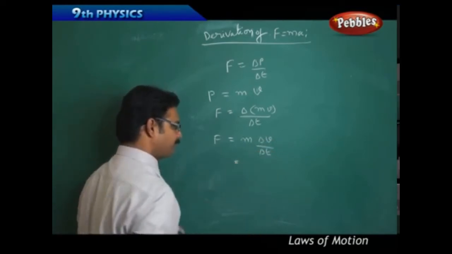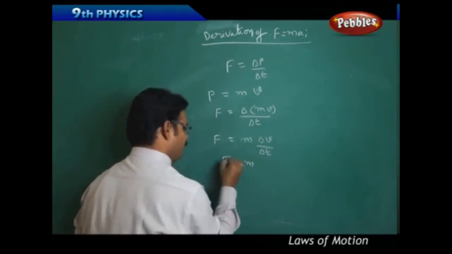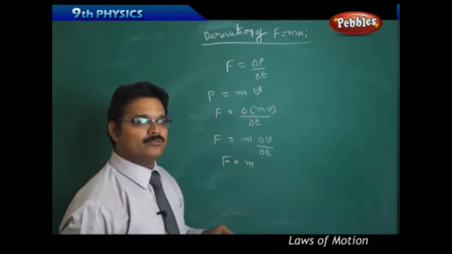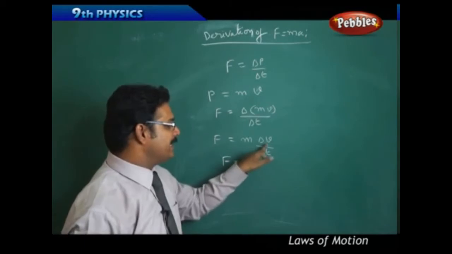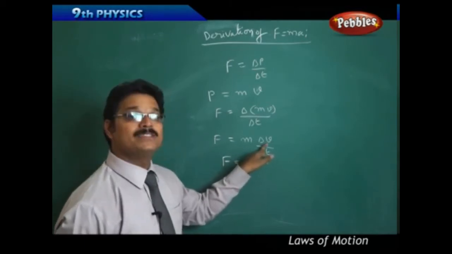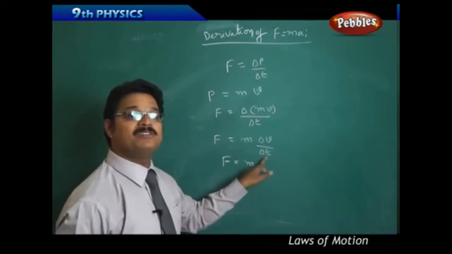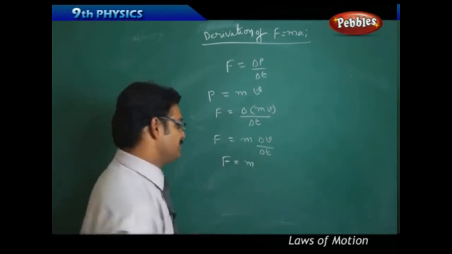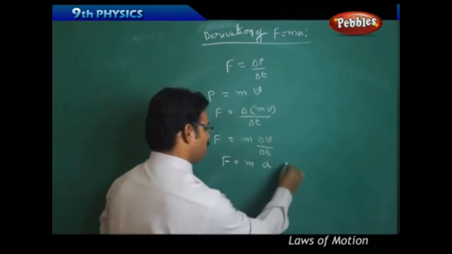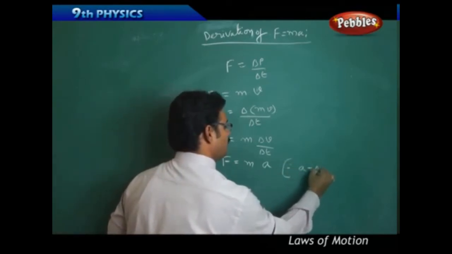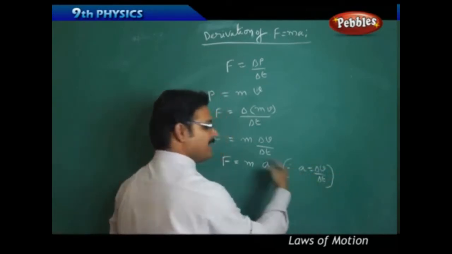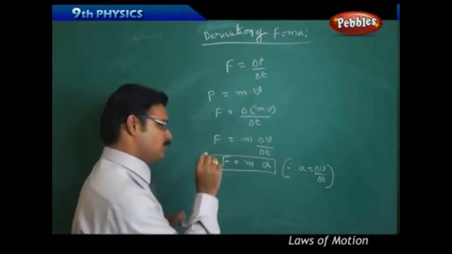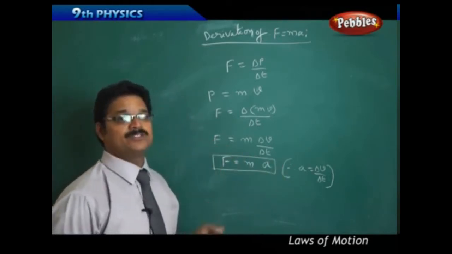Now see this fraction delta v by delta t. Are you remembering anything? Delta v means v2 minus v1, change in velocity. Delta t means time. So change in velocity by time is what? Yes, it is acceleration. So acceleration a equal to delta v by delta t, we learned in the previous chapter. So F equals ma. So this is the formula derived from Newton's second law.